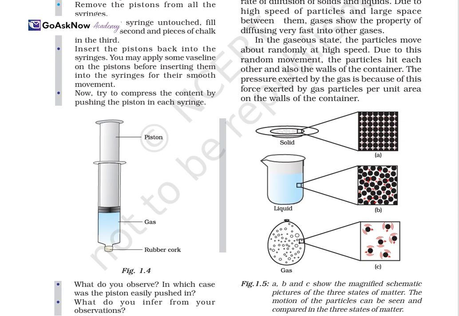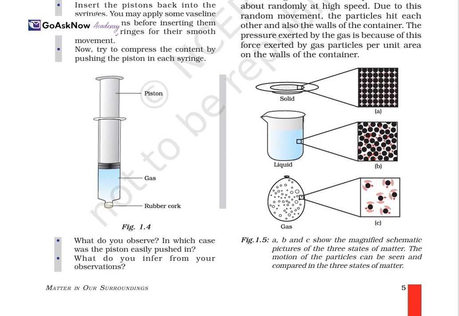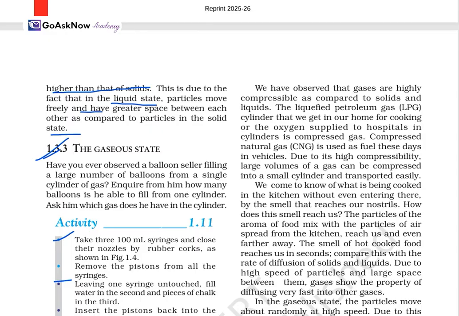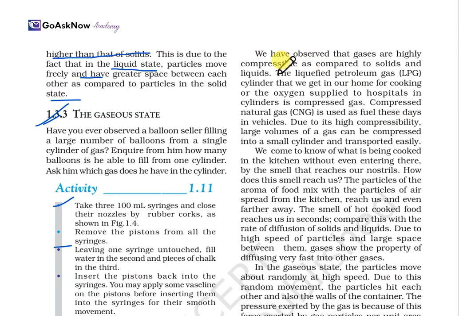So now try to compress the contents by pushing the piston of the syringe. Here this piston. What do you observe? In which case is the piston easily pushed? Okay. And what do you infer from your observations? So you will observe that gases are highly compressible. Gases are highly compressible as compared to solids and liquids.